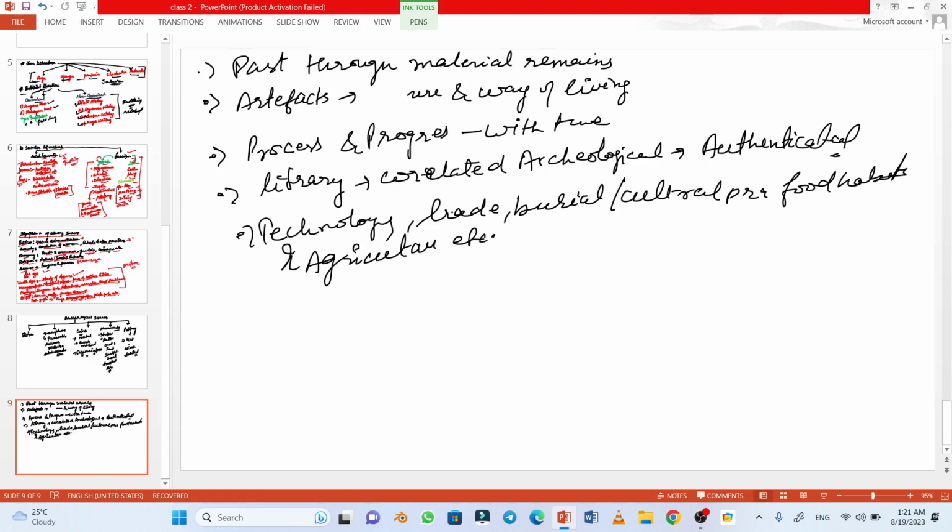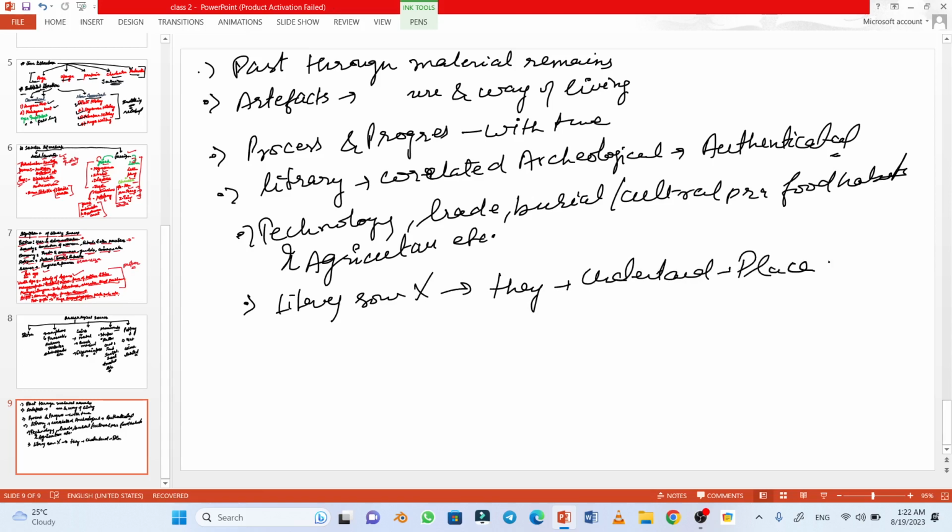They also fulfill historical understanding where literary sources are not available, giving the understanding of the history of that place or time period.